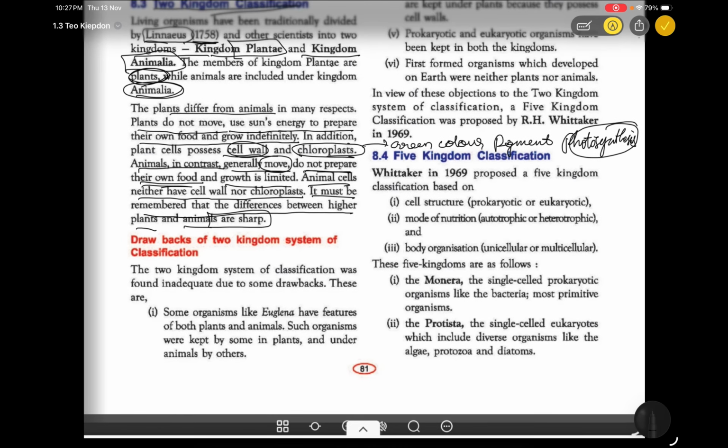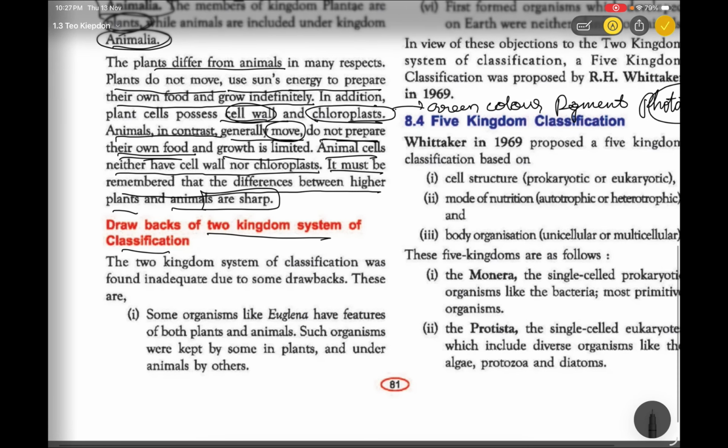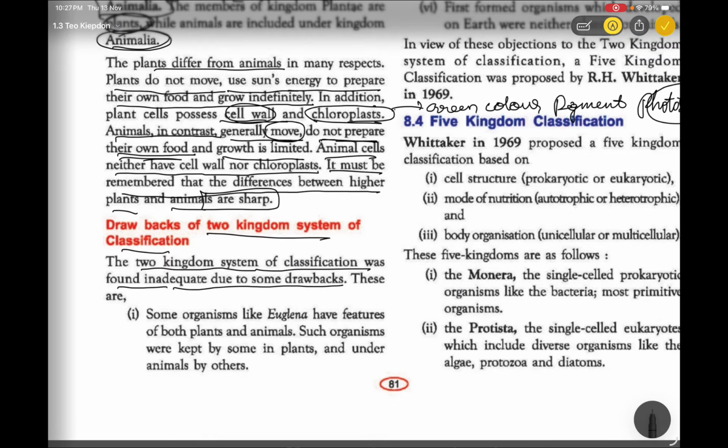Okay. Next, drawbacks. For everything there will be some drawbacks and also some advantages. So for the two kingdom classification also there are some drawbacks. Let's discuss them. The two kingdom classification system was found inadequate due to some drawbacks. These are some of the listed ones.